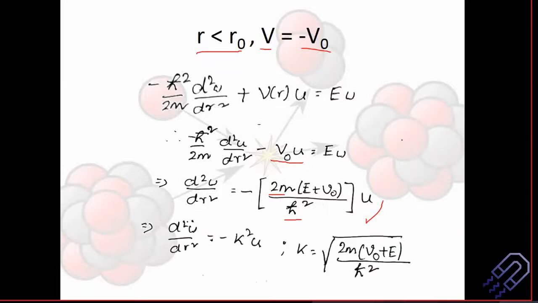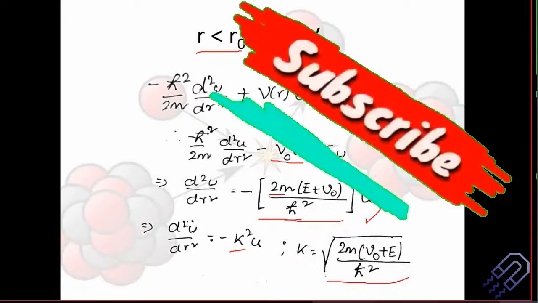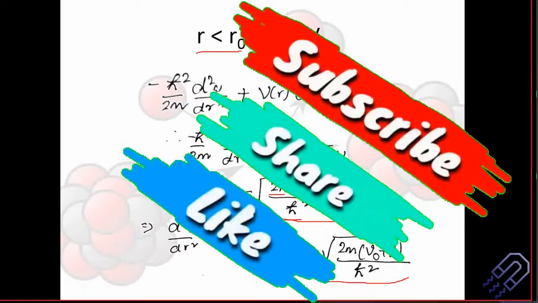What we can do, as you have done a number of times, is replace this particular term by a constant which is k square, and this k is nothing but root over 2m times v naught plus e divided by h cross square. This is just for ease of calculation. If you write it down as k, then this won't be k square, right?